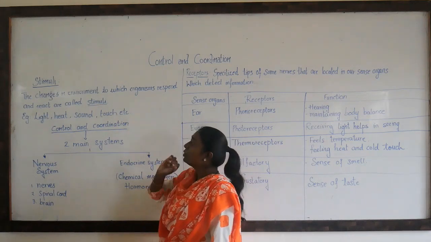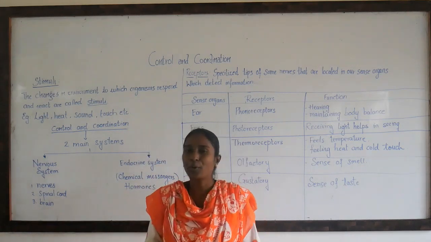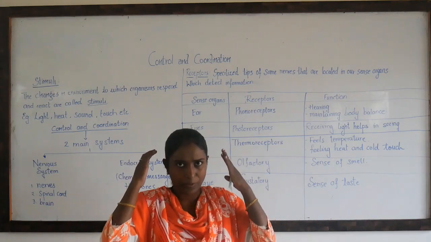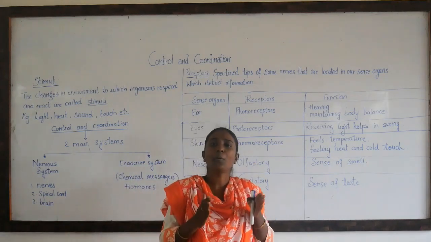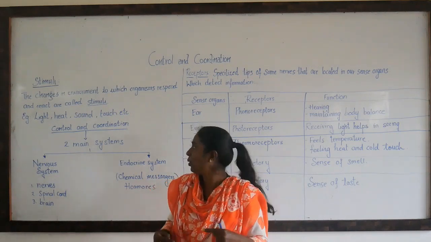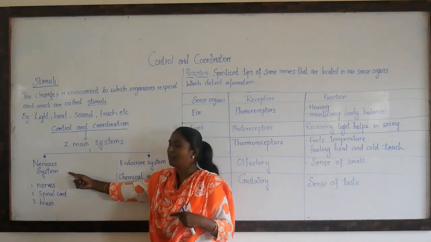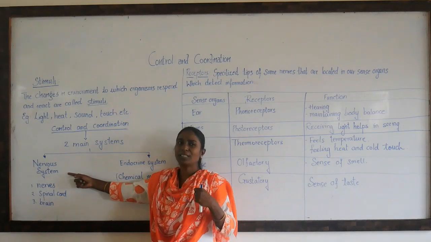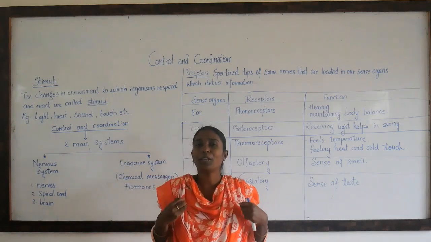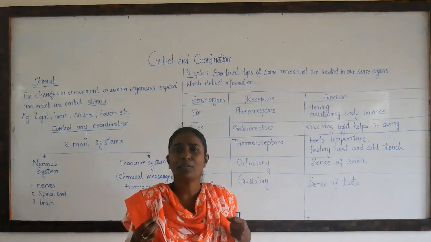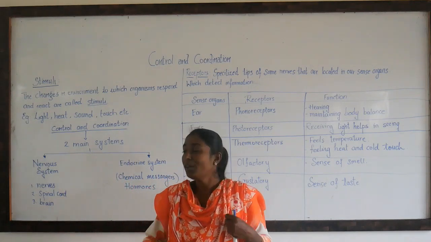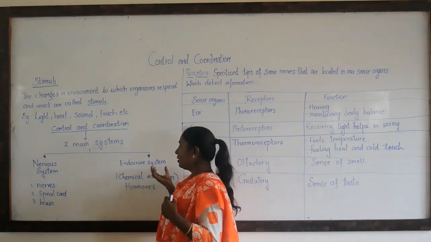Different types of stimuli. Now coming back to control and coordination. Now children, your whole body is controlled by the brain, right? Now, this controlling takes place by two systems. There are two systems which control the whole body. The first system is the nervous system. I think in the previous classes you have been studying about the nervous system. That your body consists of millions of nerves which are connected from the tip of your head to the tip of your toe. The other one is the endocrine system.